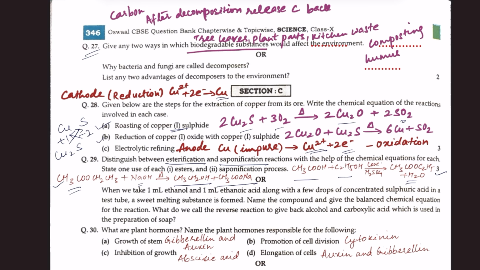One use of ester: ester is used in making perfumes. And the saponification process is used in making soaps.